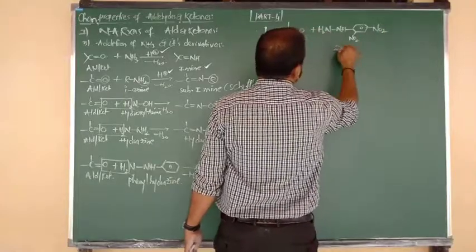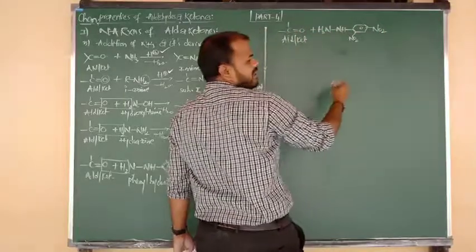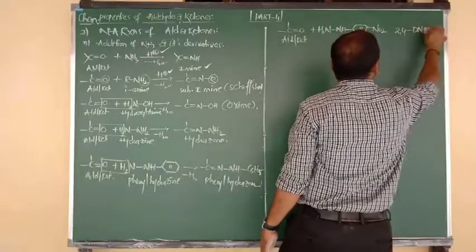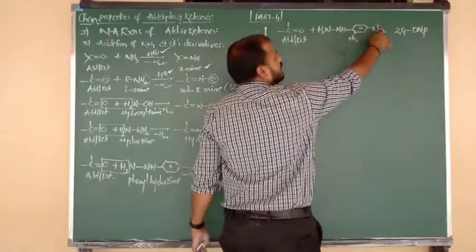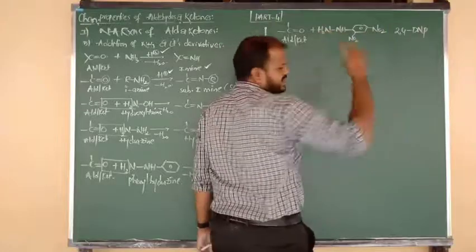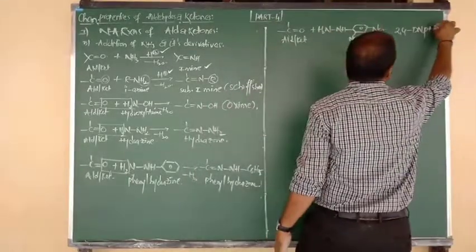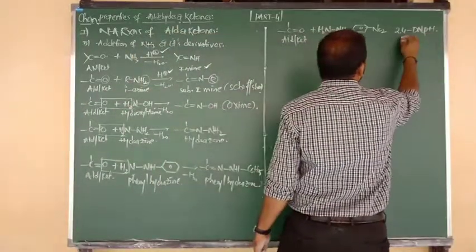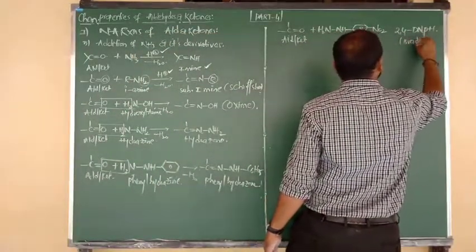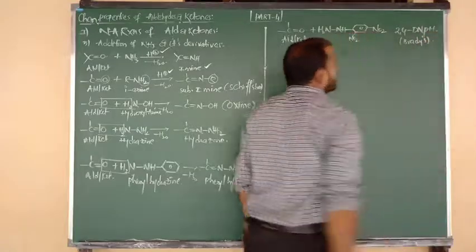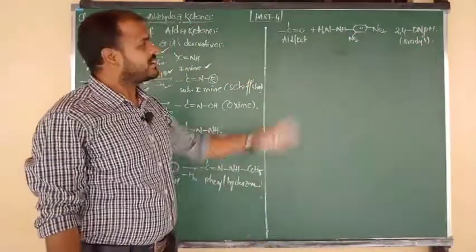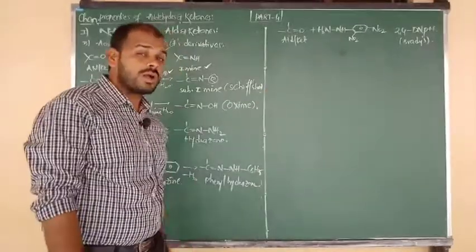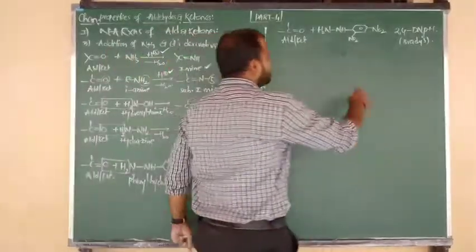So what is the name of this reagent? The reagent name is 2,4-DNP, nothing but 2,4 dinitrophenyl hydrazine, or we can say 2,4-DNPH. Another name of 2,4-DNP is Brady's reagent. They can ask you the question, what is meant by Brady's reagent? Try to remember the formula and that name, 2,4-DNPH, 2,4 dinitrophenyl hydrazine. Okay, beta?